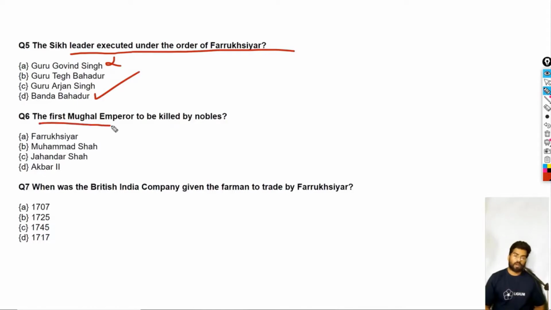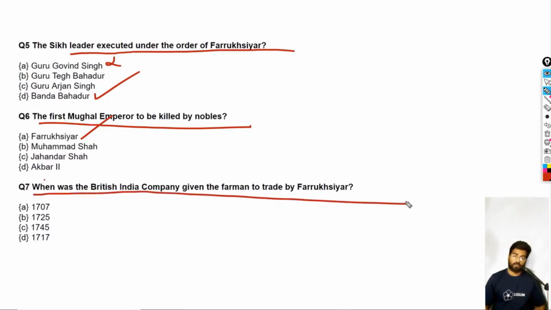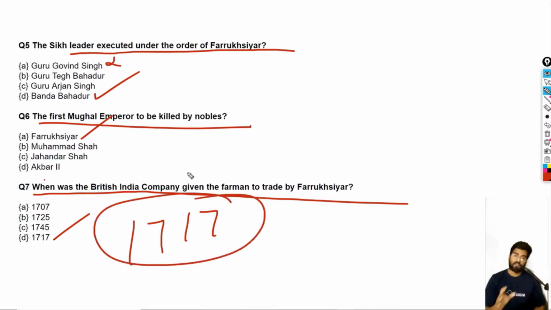The first Mughal emperor to be killed by nobles. Unfortunately, it is Farooq Siyar. Okay, this was done by Sayyid brothers with the help of Peshwa Balaji Vishwanath. Okay, so when was the British East India Company given the Farman to trade by Farooq Siyar? So it was 1717. That is the Farman of 1717. A really bad Farman for India. Okay, so that was it about Farooq Siyar.